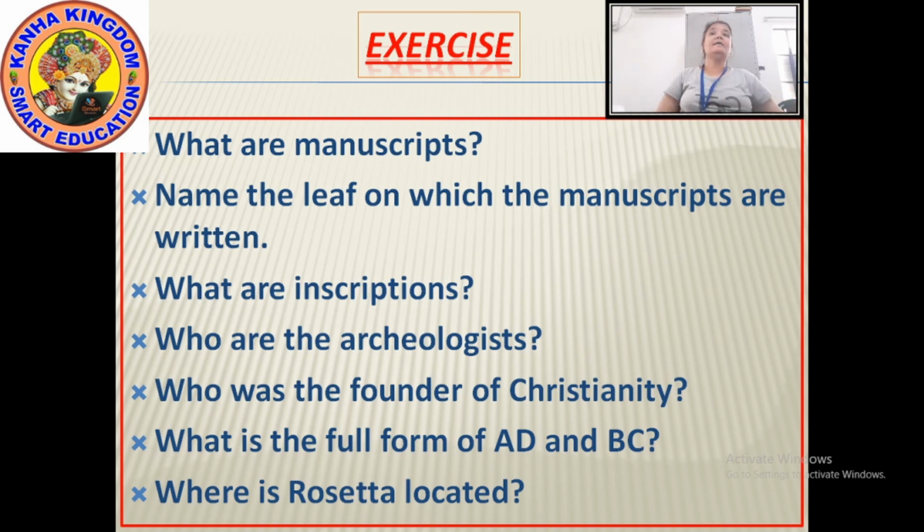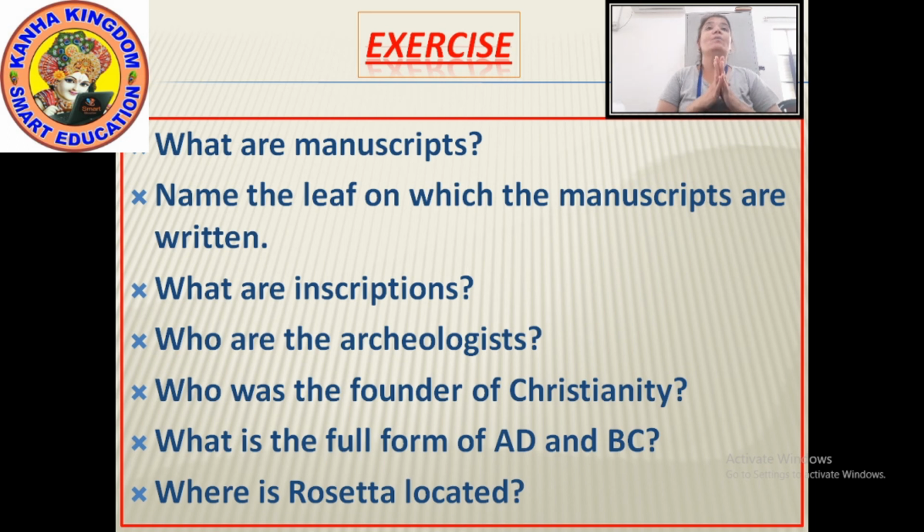Got it? Next question. Name the leaf on which the manuscripts are written. On which leaves were the manuscripts written? They were written on the palm leaves. Note down all the answers.